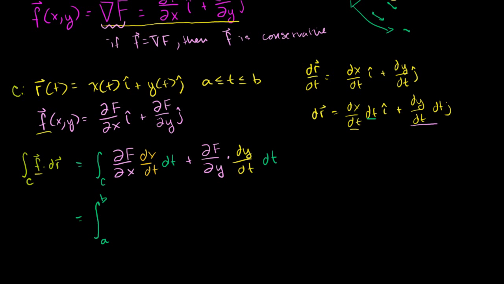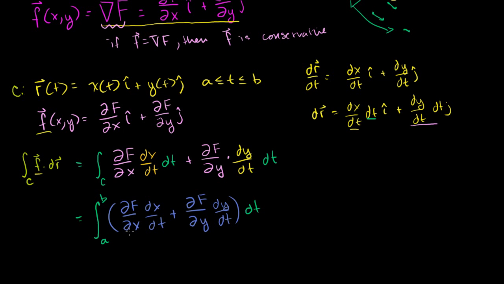This is equal to the partial of uppercase F with respect to x times dx/dt, plus, distributing the dt out, the partial of uppercase F with respect to y times dy/dt, all of that times dt. This is equivalent to that.